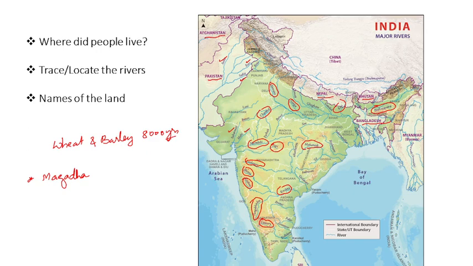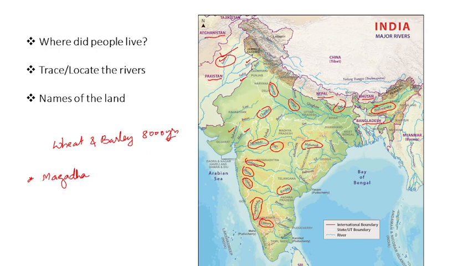If you consider the names of the land, there are two words often used for our country, India and Bharat. How did India come about? India came from Indus. The Indus River is responsible for the name India.